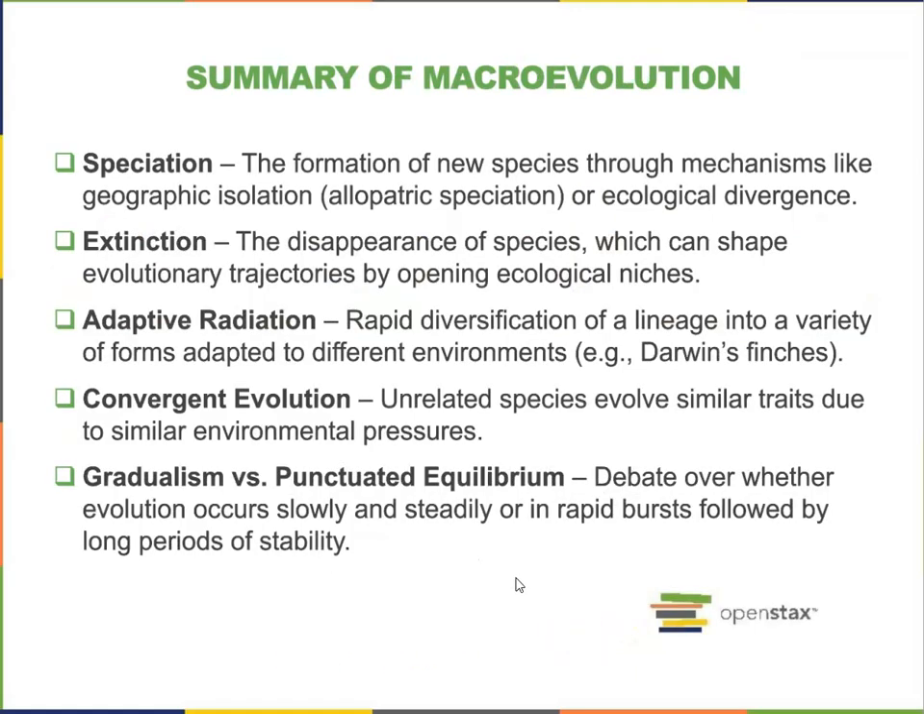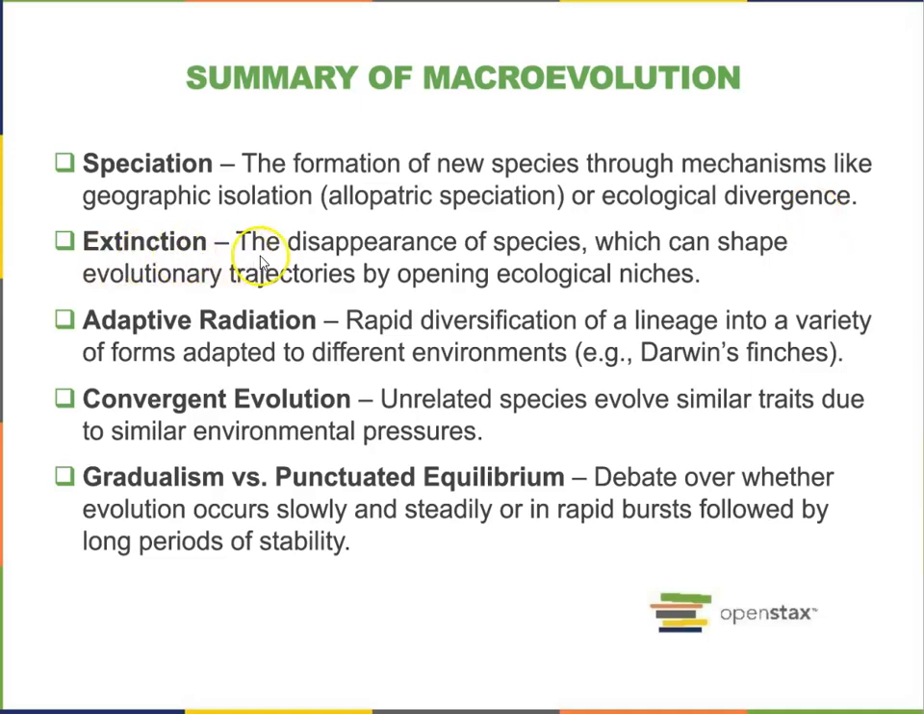In summary, macroevolution is driven by the following factors. The first one is speciation. Speciation is the formation of new species through mechanisms like geographic isolation or ecological divergence.